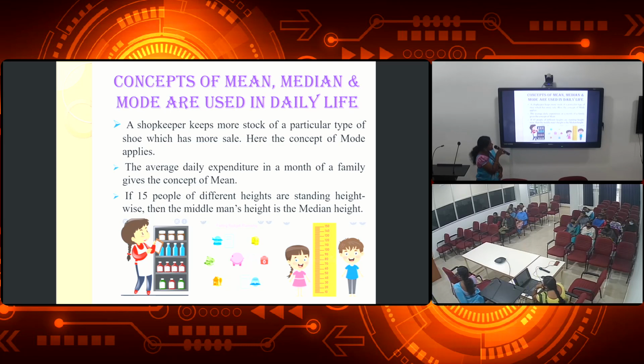The average daily expenditure in a month of a family gives the concept of mean. Monthly we are doing expenses, and that is based on the mean. Your percentage also depends on the mean. If you have 5 subjects, you add the 5 subjects and divide by 5. Then only you will get your percentage or your average. That is mean. Next, if 15 people of different heights are standing height-wise, then the middle person's height is the median height. Median means what? That is the mid value. Okay.